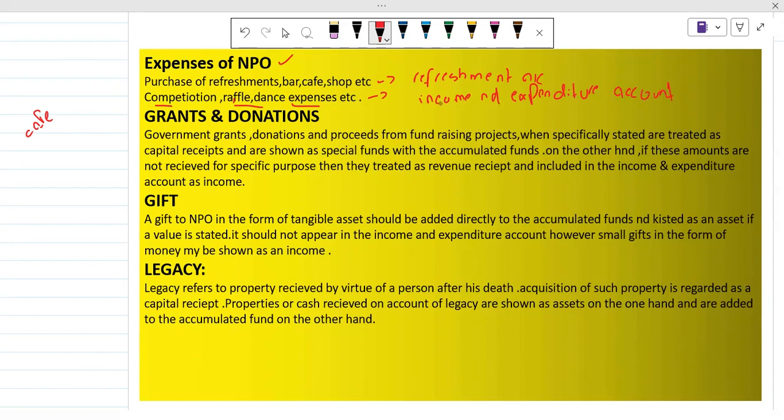Okay, so what type of income and what type of funds does an NPO have? First of all, we are going to discuss grants and donations. So government grants, because NPOs are working for the people, serving people who are maybe suffering from different diseases, or protecting the environment of our society. So that is why